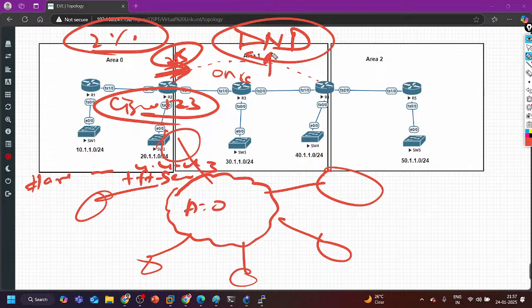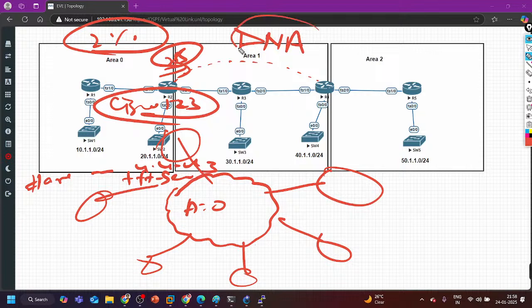What is the full form of DNA? Sorry, not DND, it's DNA. Do Not Age. DNA is a concept over the virtual link. Do Not Age.